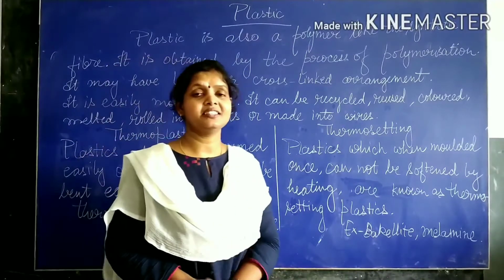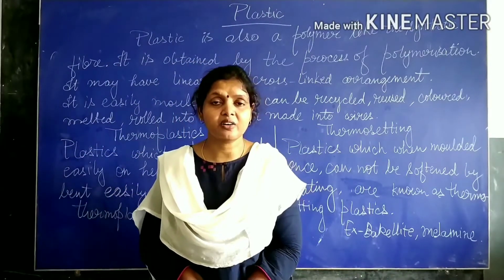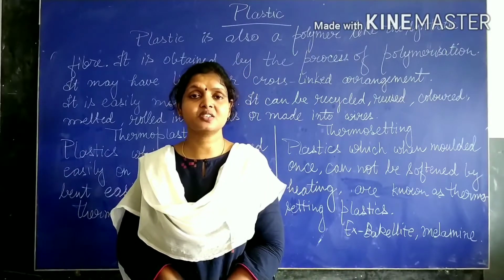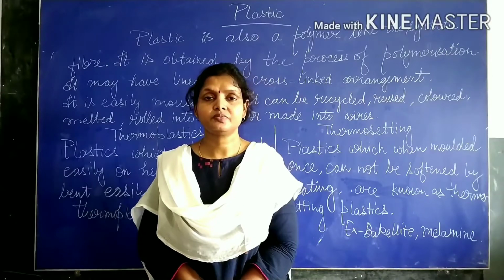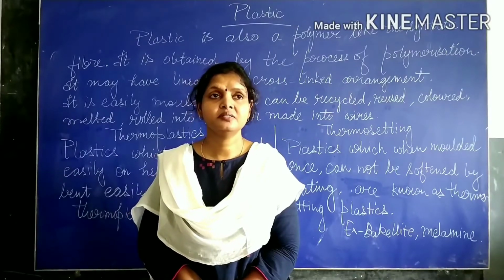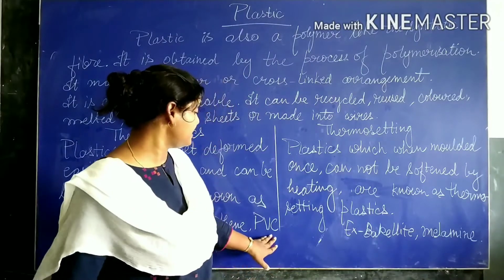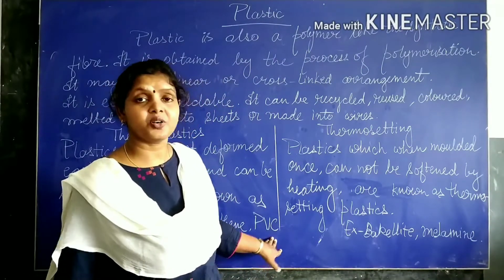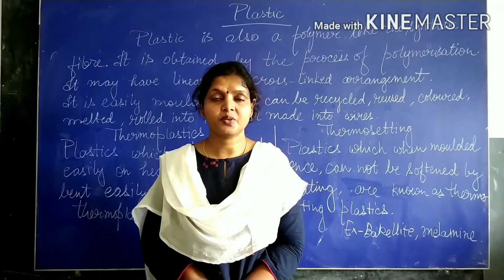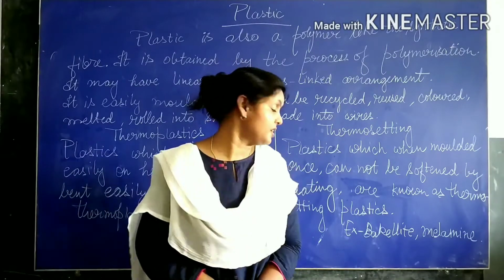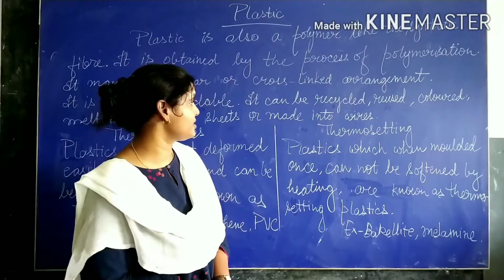Examples are polythene and PVC. Now polythene is a polymer of the ethene molecule, C2H4. While PVC, polyvinyl chloride, is a polymer of vinyl chloride. So polythene is a polymer of ethene, and PVC, polyvinyl chloride, is a polymer of vinyl chloride.